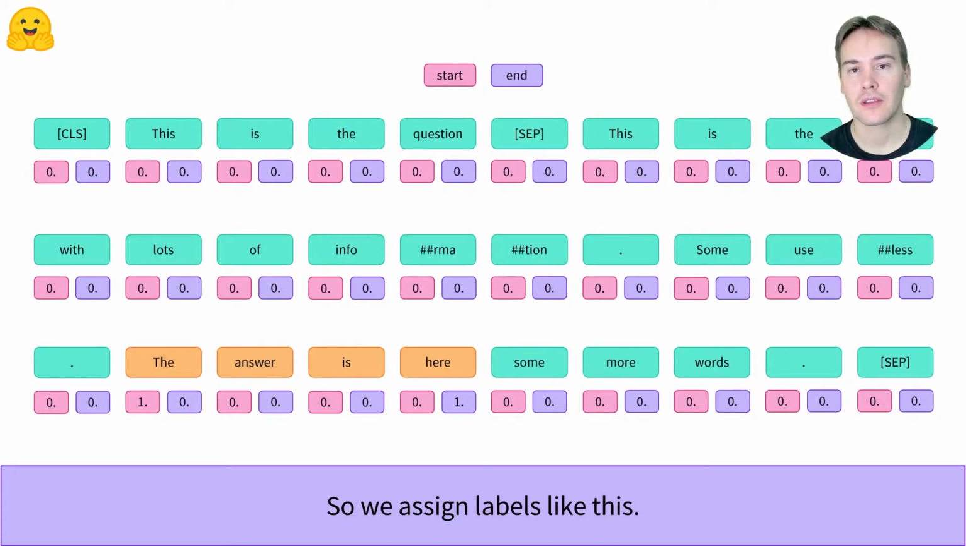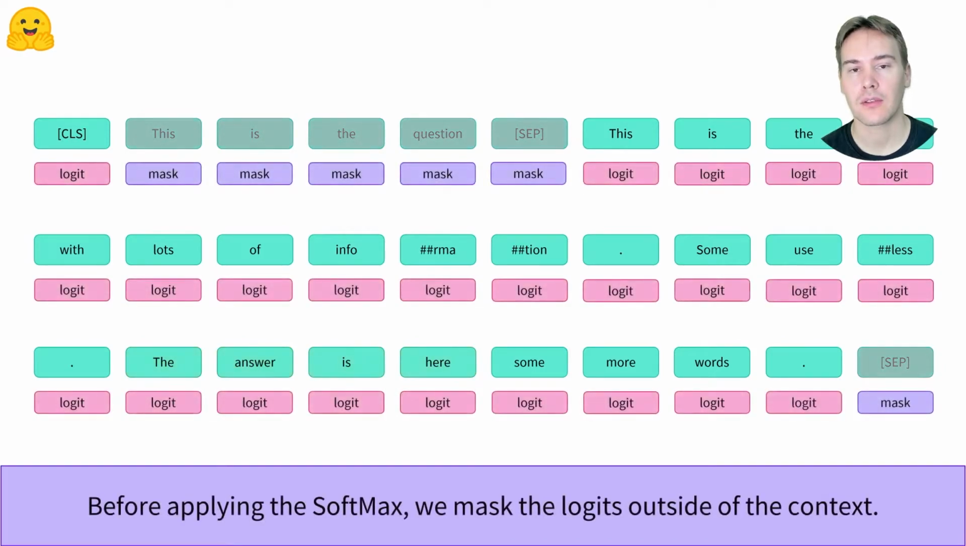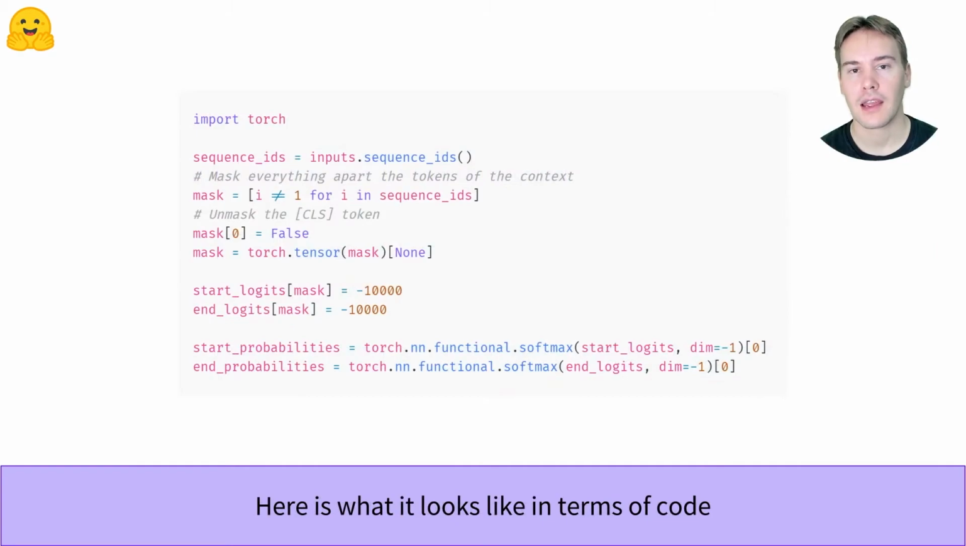To convert those logits into probabilities, we'll need to apply a softmax, like in the text classification pipeline. We just mask the tokens that are not part of the context before doing that, leaving the initial CLS token unmasked as we use it to predict an impossible answer. This is what it looks like in terms of code. We use a large negative number for the masking, since its exponential will then be 0.